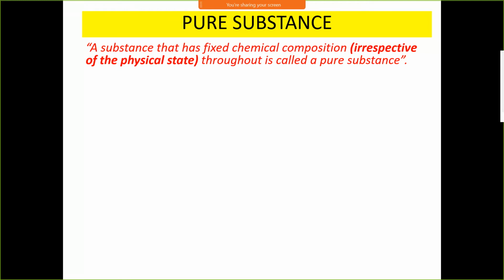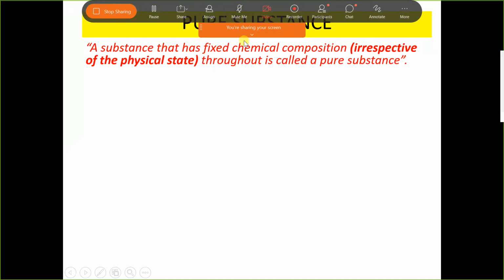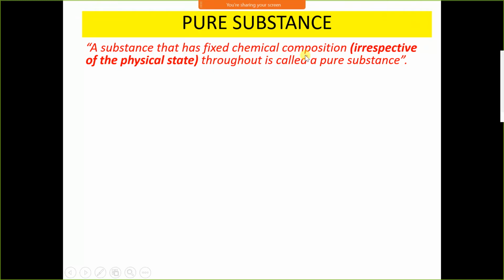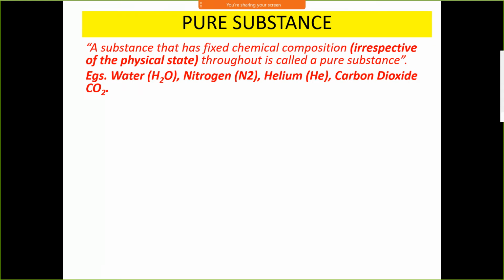Consider water. Water in liquid state, in solid state, in gaseous state consists of the same chemical composition, that is H2O. Ice, chemical formula of ice is H2O. Chemical formula of liquid water is H2O, and chemical formula of steam, that is gaseous form of water, is again H2O. Chemical composition is throughout same. Only difference is in the phase. Even though there is a difference in a phase, chemical composition is same. Therefore, it is a pure substance.